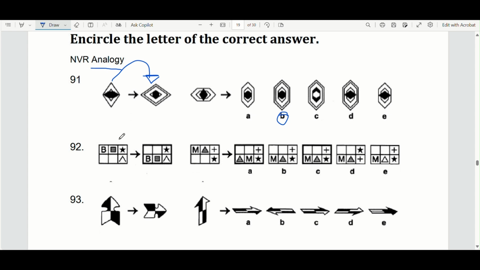92. What has changed from left to right? So the B and the square have swapped, and that's it. So the M and the triangle should come down, which would leave you, if I'm looking at it correctly, something like this, but the outline has to be thick. If you look at the final change, the outline has become thick, so option C has got a thick outline.